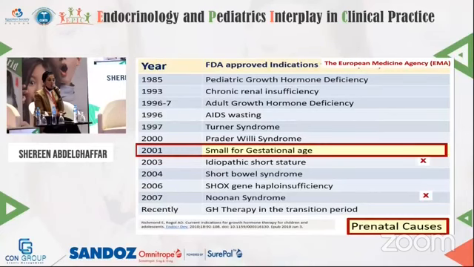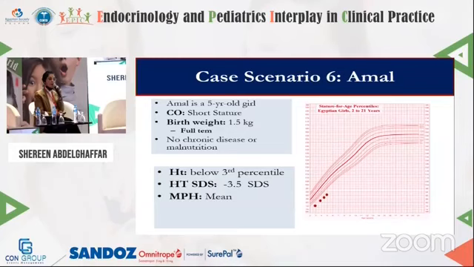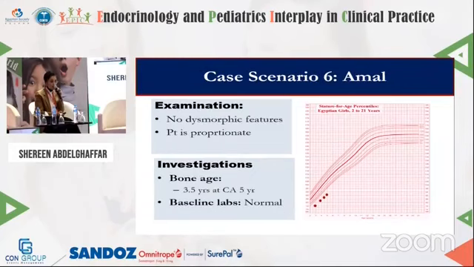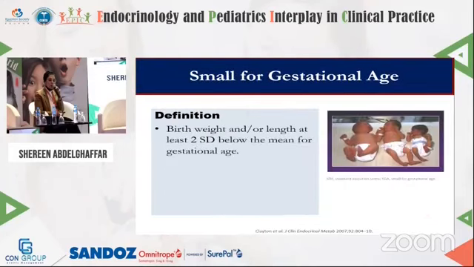Small for gestational age is also an important indication, but we have to wait at first for catch-up growth from 2 to 4 years. If the child does not catch up growth, this child may benefit from growth hormone therapy.